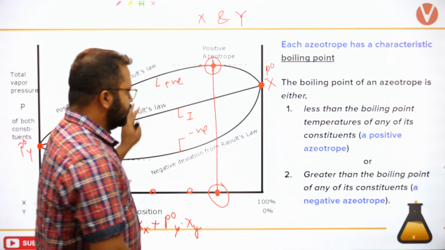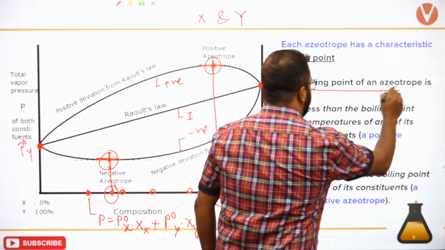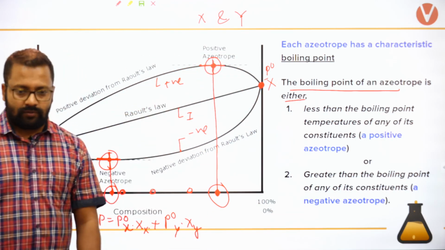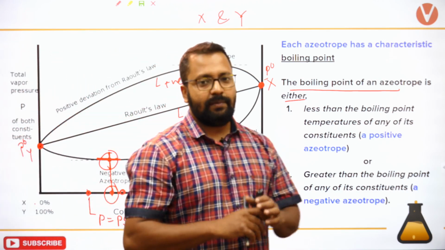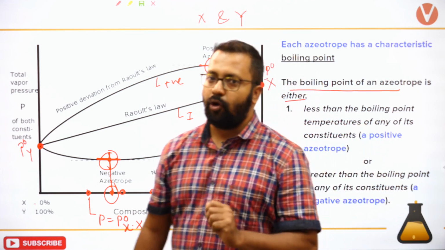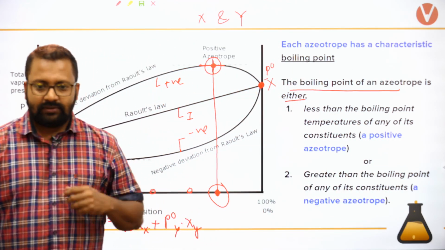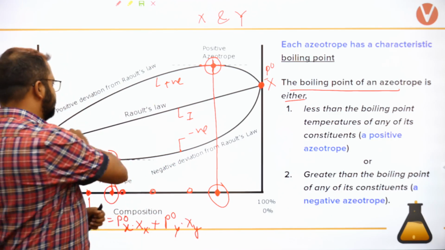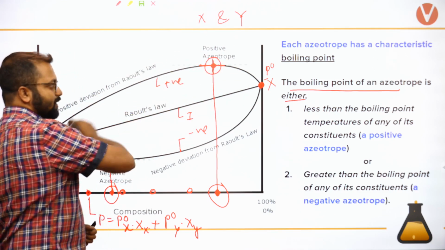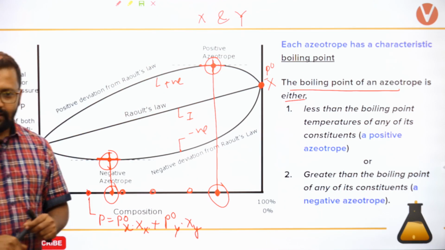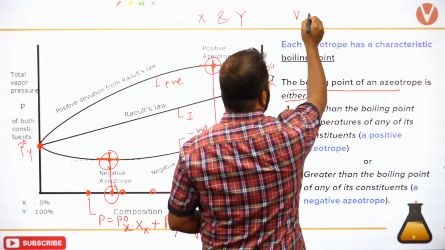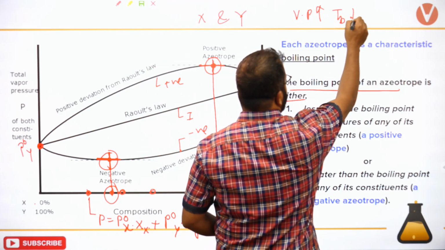Okay, so just remember that this plot shows that the boiling point of an azeotrope is either, tell me something, if vapor pressure is more, if there is positive deviation, that means vapor pressure is more, what will be the boiling point of the azeotrope? आपको यहां से यहां तक जाना है. This is the vapor pressure. The vapor pressure will keep on changing. Okay, the boiling point will be less. When vapor pressure is more, boiling point is less.